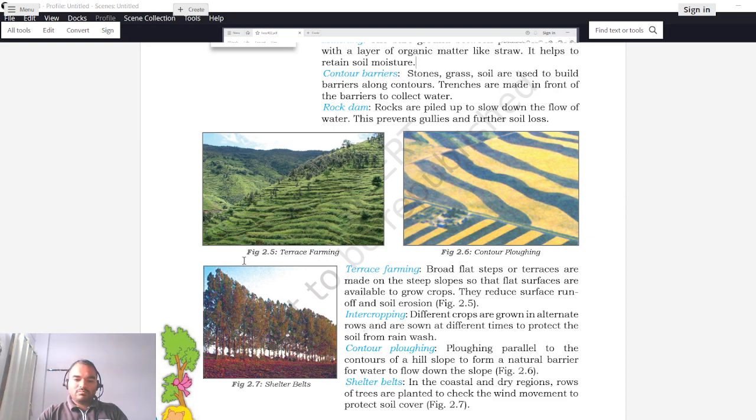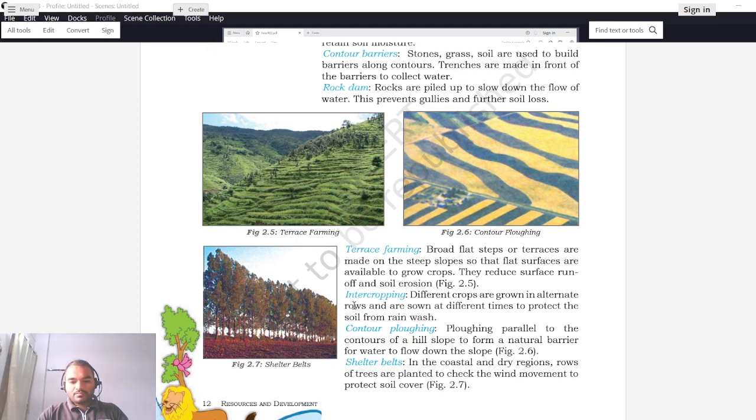Say for example, again consider this as your farm. From here to here there would be one crop taken, from here to this region there will be a second crop taken, from here to here a third crop taken. In this way alternate cropping will be done. So first crop, second crop, again first crop, second crop, and then again first crop, second crop. In this fashion the complete land will be filled with two crops majorly, but their sowing period will be different, so that when the first crop is removed there would still be some second crop in the field, which will prevent erosion or movement of soil due to air or rain, right? So that is known as intercropping.